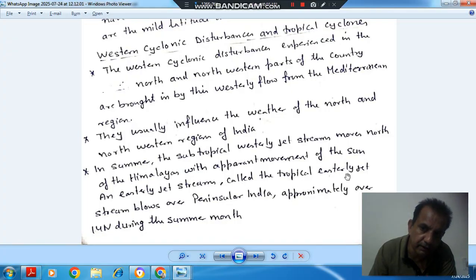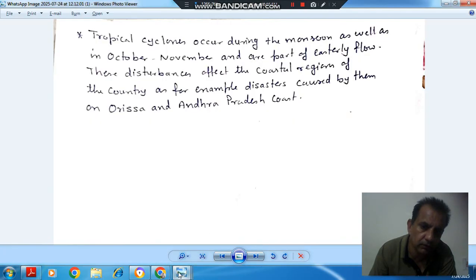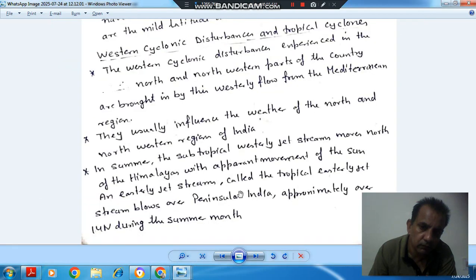The tropical easterly jet stream blows over peninsular India, approximately over 14 north, during the summer months. So 14 will be here. The easterly wind will flow here and the westerly will go there. That is why the easterly wind can flow. The tropical easterly jet stream blows over peninsular India approximately over 14 north during the summer months.